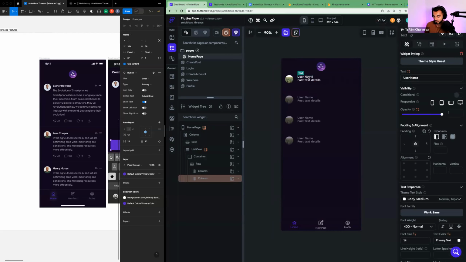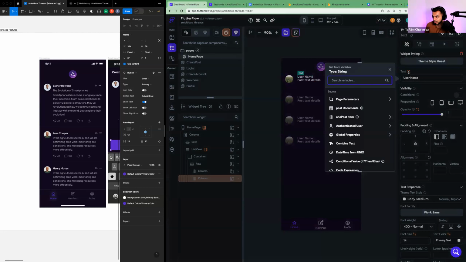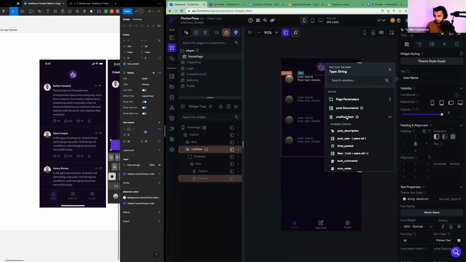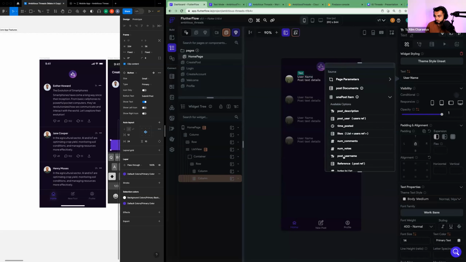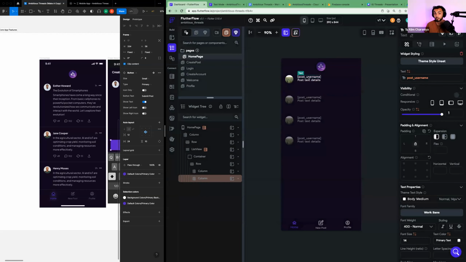Well, we go to each individual text. Where we've had it hard-coded here on the right, instead we're going to pull it from a value by clicking the orange. Notice here there's an item that says one post item. This represents a single post, like the post that's popping up for a specific row. This is the power of the generate children from list. Now I can take one item, click it, and I can find post username. And that's what I'm going to render here. I'm going to render the username of a single post.